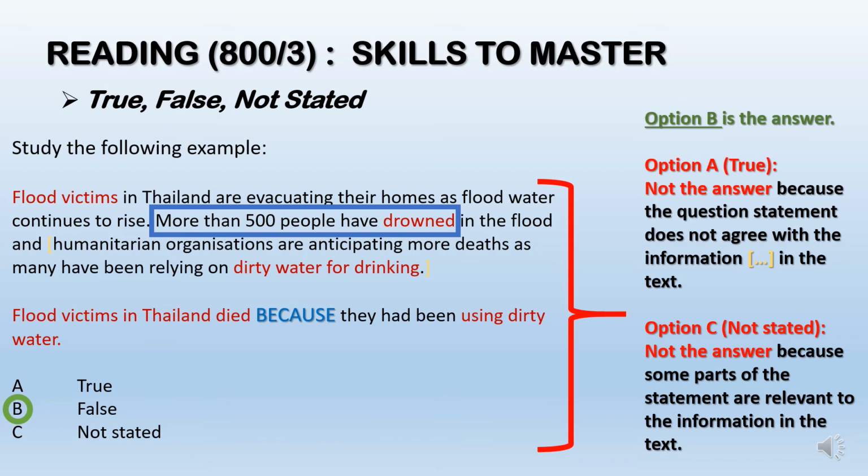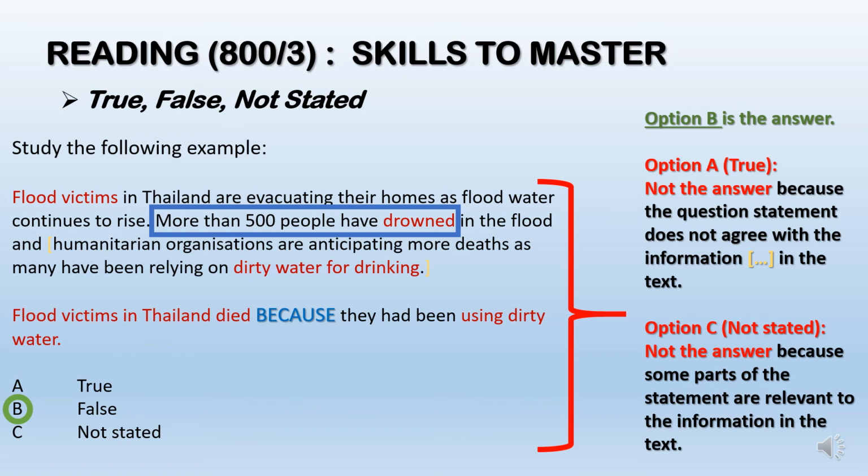However, if you look at the parentheses in yellow, you can see the phrase humanitarian organizations are anticipating. Anticipating means they predict, they foresee that more deaths may come, as many have been relying on dirty water for drinking.